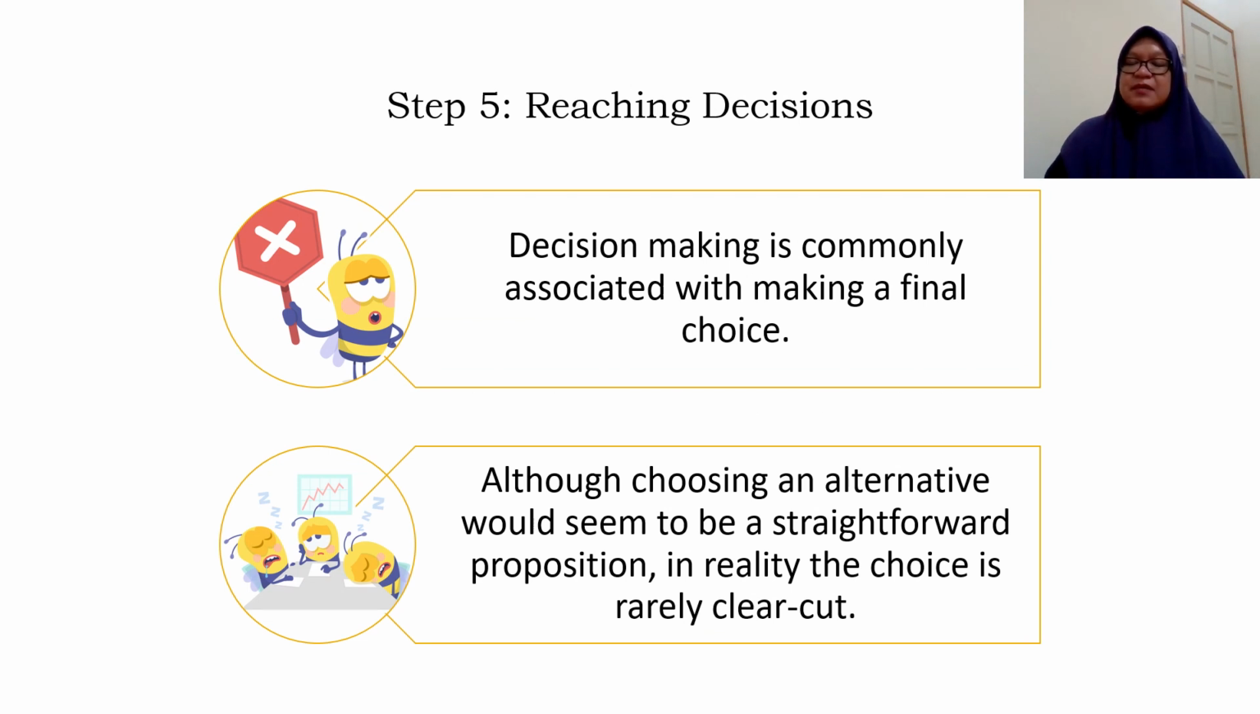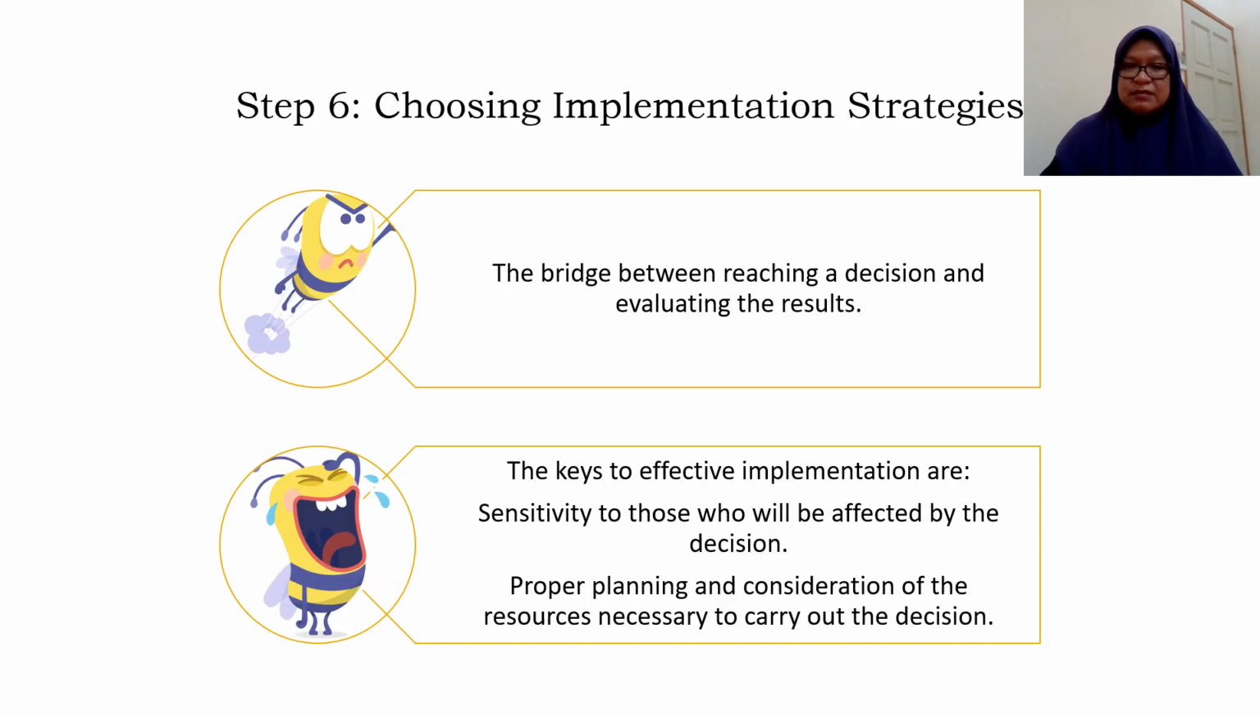The fifth step is reaching the decisions. After they have evaluated all of the alternatives, they will choose which one is the best for them to implement. After they choose, they will choose implementation strategies. This is now the stage for them to implement. If we choose to do option number 1, what are the activities that we need to do in order to solve the problems or to fulfill our objective?